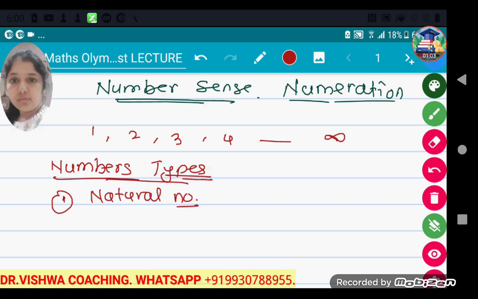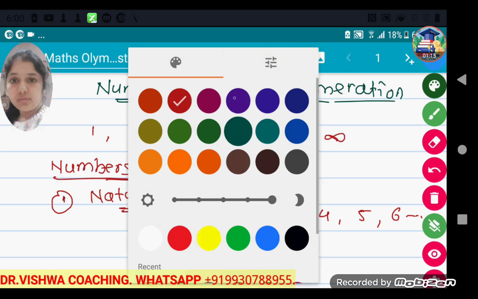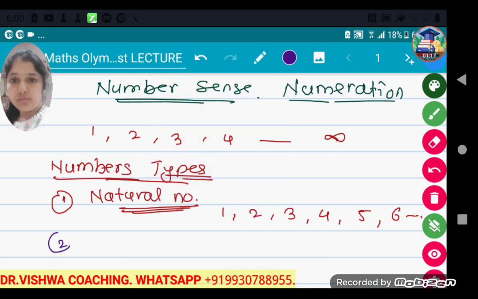Numbers 1, 2, 3, 4, 5, 6 up to infinity are known as natural numbers. Then we learn about the whole numbers. When numbers start with 0, then 1, 2, 3, 4, that means natural numbers plus 0 are known as whole numbers.